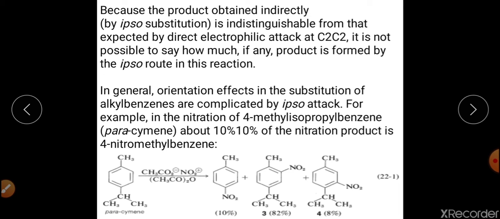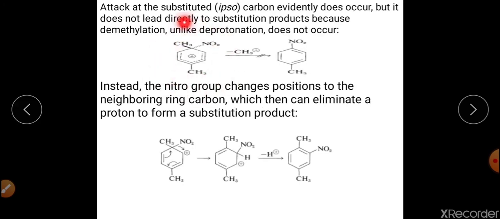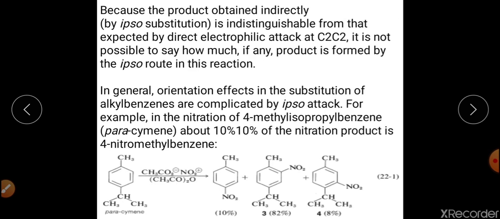But in our previous example, we cannot replace the CH3. So there must be a good leaving group attached to the benzene system that can be eliminated. If we have a good leaving group, at that time the reaction can happen very rapidly, and a fast rate of reaction will be observed in ipso substitution. Otherwise, ipso substitution will not happen.